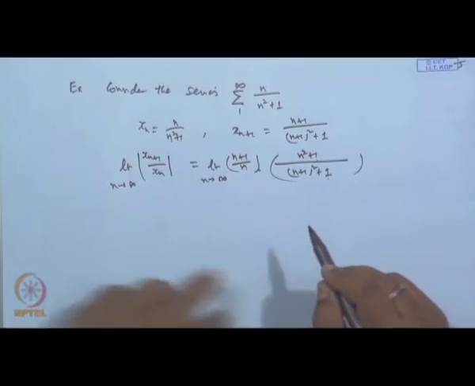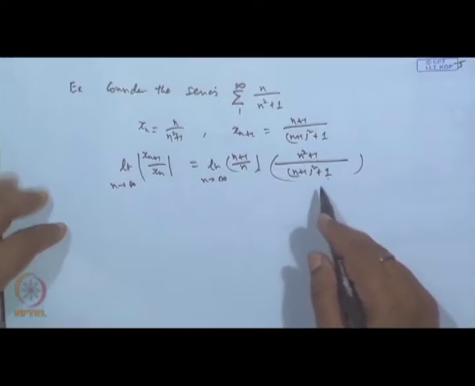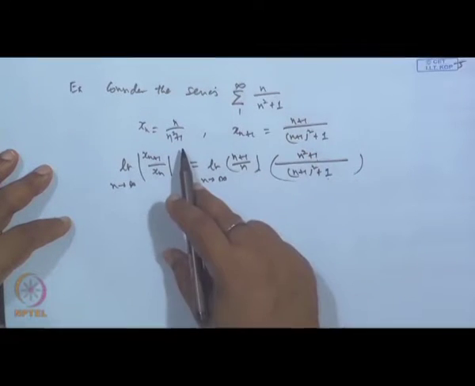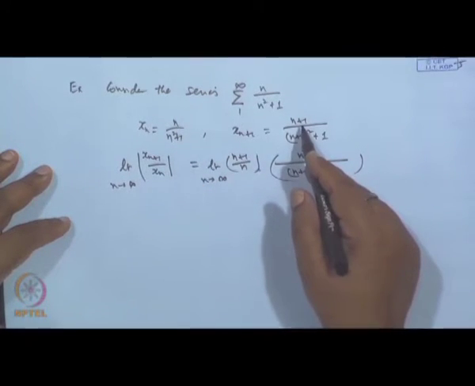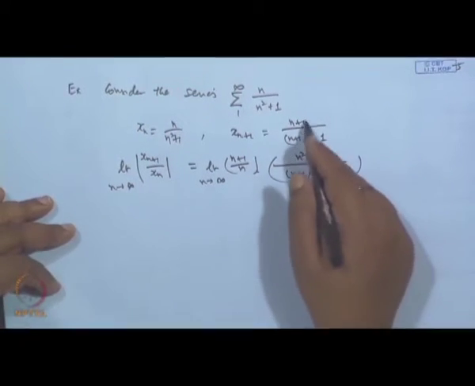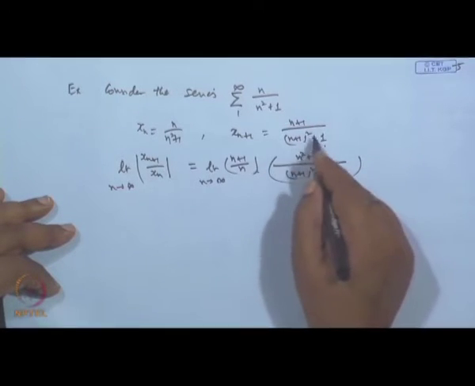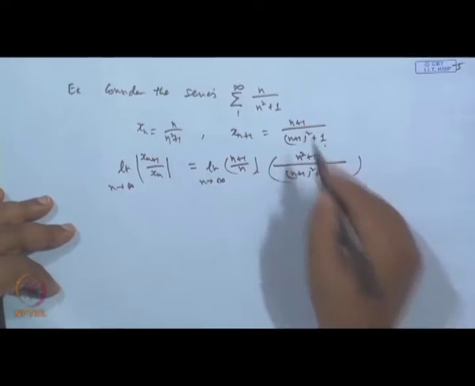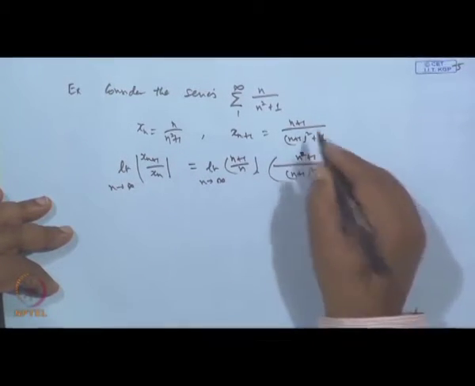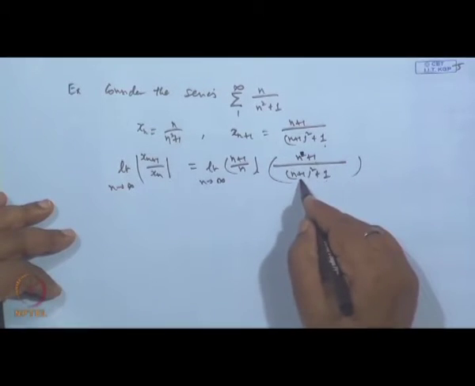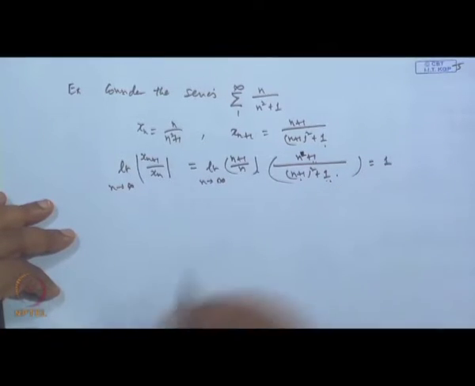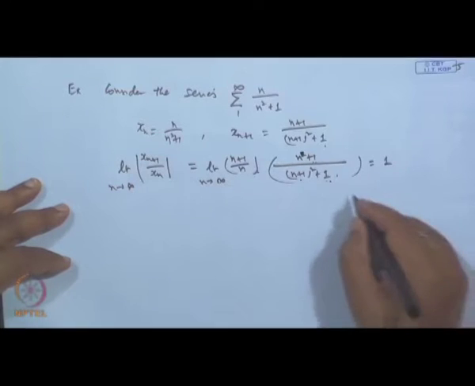Divide by n plus 1 square here. It is a mistake, this is n plus 1, not n. So this limit is 1, this limit is 1, the product will be 1. So the ratio test fails.